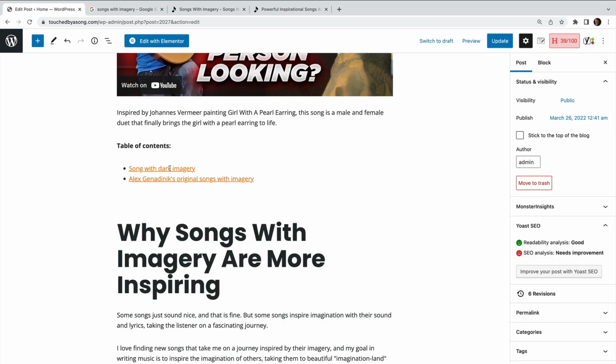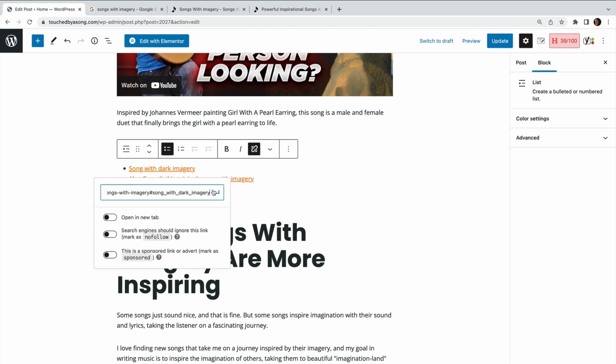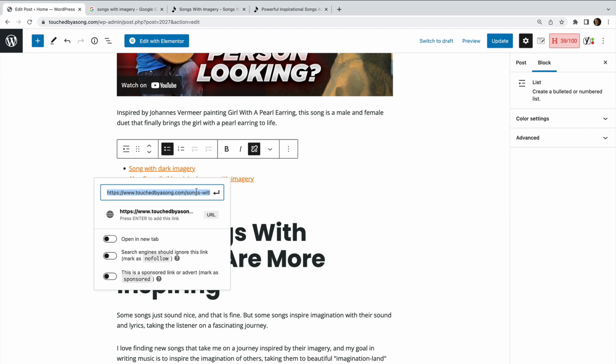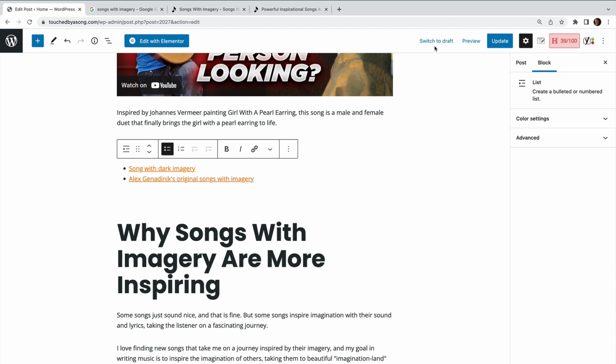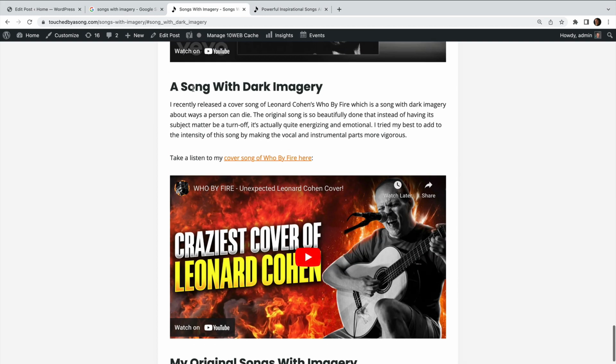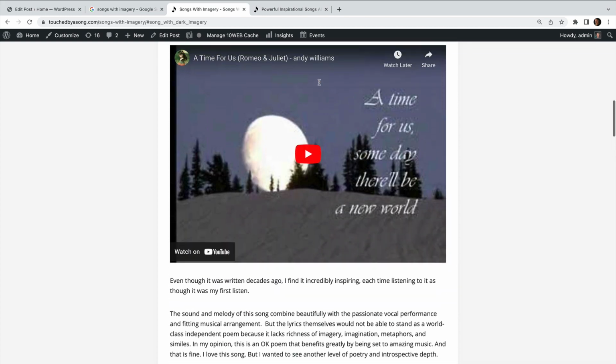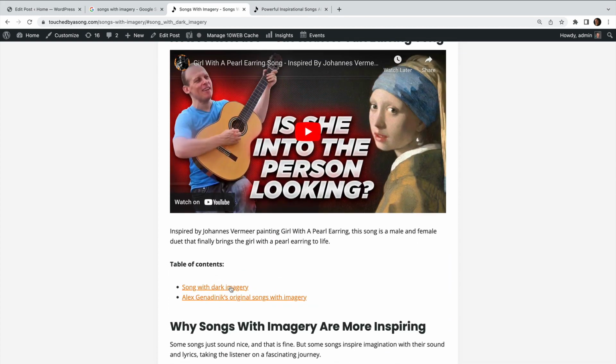And just to speed things up, I already made this link here, and I already put everything in there: the original URL is there, the # and song with dark imagery is there. I'm going to save that, update. And so when I refresh the page, it should have 2 items now in our table of contents. There it is. The idea is that if I click on this song with dark imagery, it should take me down to this paragraph about song with dark imagery. In your case, you would do this for all of your paragraphs. And notice that I was able to add keywords in the anchor text as well. And so that's how you do this with WordPress.